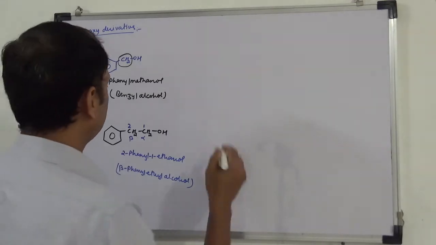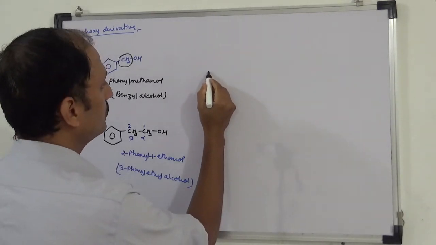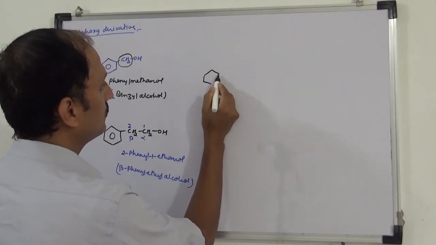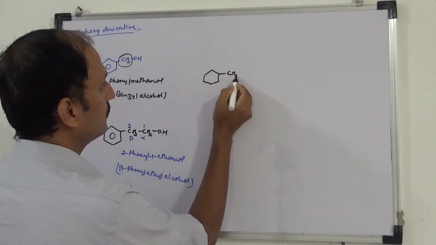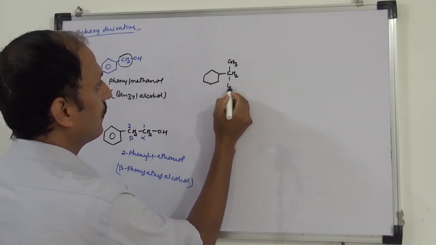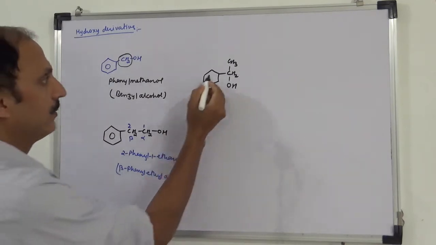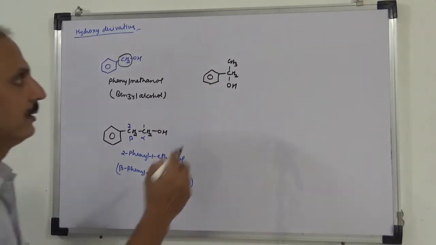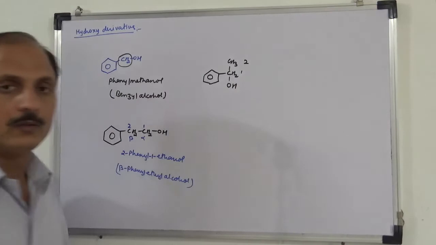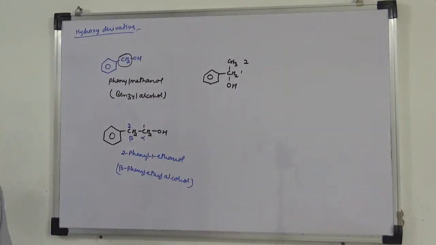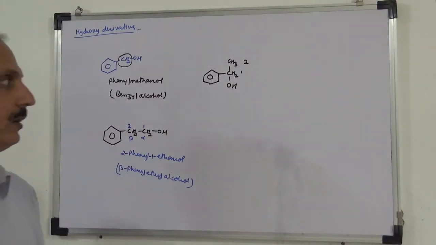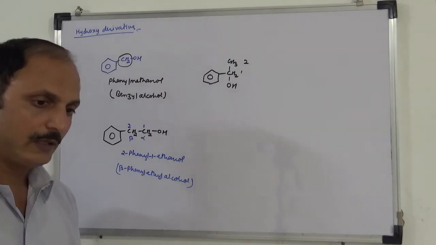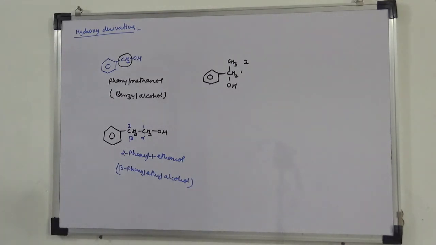Next is this name. So you can also write here 1. This is 1, 2. So this is 1-phenyl ethane-1-ol. 1-phenyl ethane-1-ol. This can be the name of this.